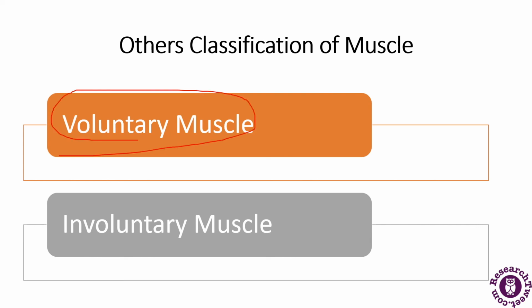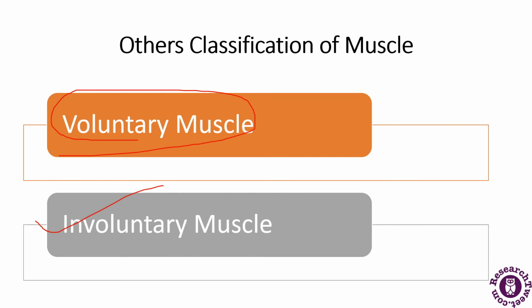So these include the skeletal muscle. The example of voluntary muscle is the skeletal muscle. And if I talk about the involuntary muscles, they are branched in the case of the cardiac muscles. The actions of the involuntary muscles are mainly controlled by the autonomic nervous system in the body. And these involuntary muscles include the smooth muscles, which we have already discussed, and the cardiac muscles.